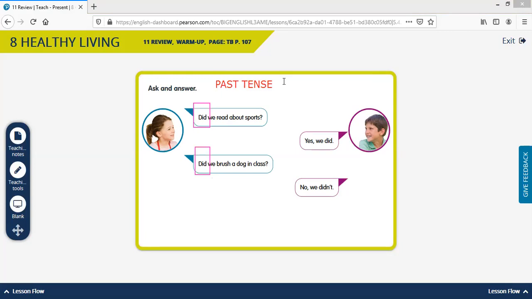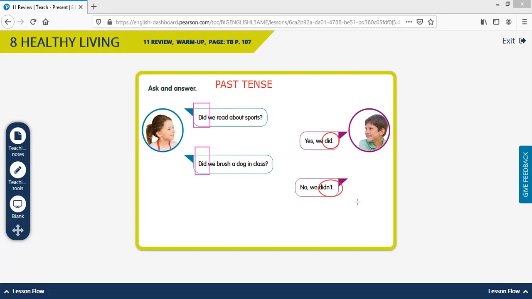We also use did to answer short questions. For example, yes, we did, or no, we didn't. So we're going to use did for questions, answers and negatives.